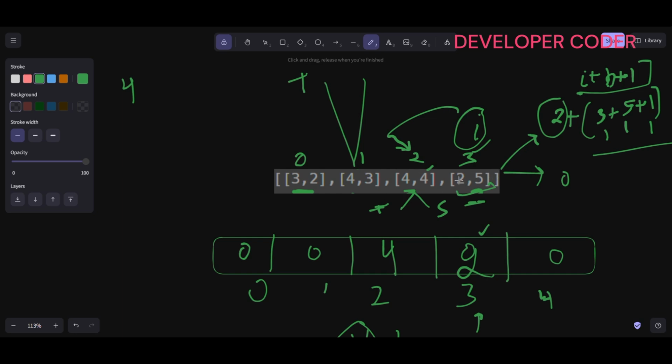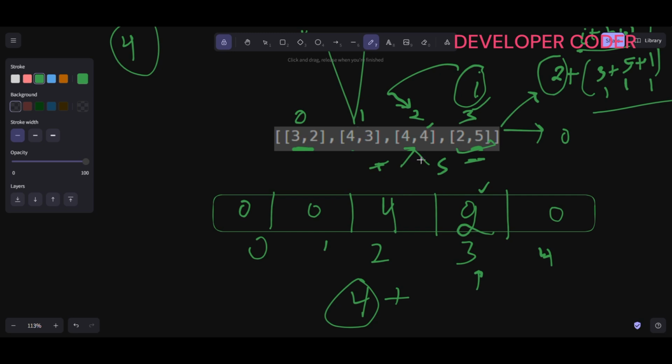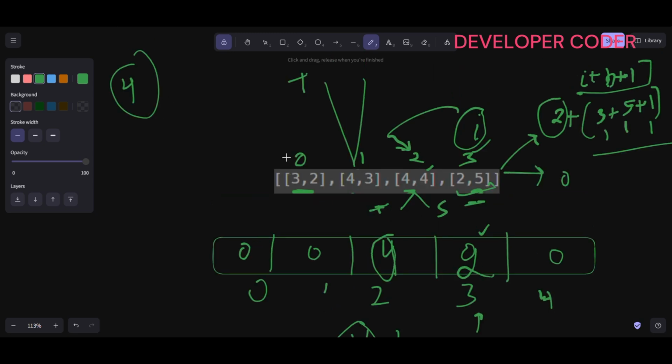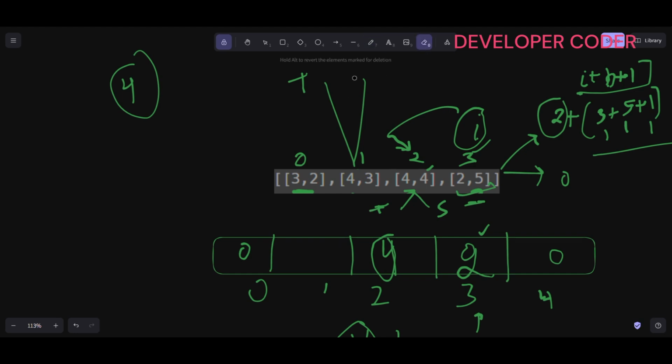All right, so then take value is going to be 4 only, and skip value, if you are skipping it, then just go to DP2. Okay, so from here you are going to get 4. So out of this 4 and 4, what is max? 4 is max, so return 4 here.